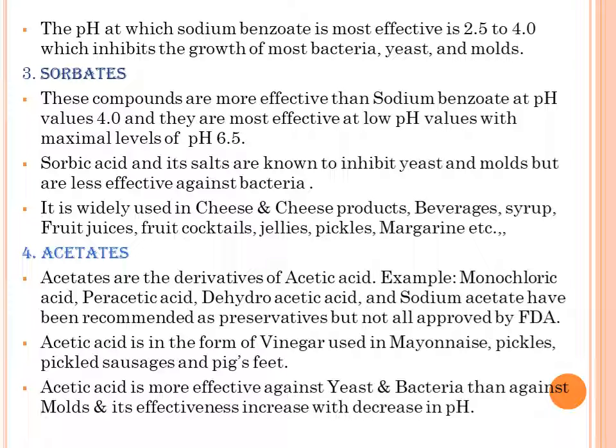Acetic acid is more effective against yeast and bacteria than against molds, and its effectiveness increases with the decrease in pH. Sodium diacetate is used in cheese spreads and malt syrups, and also in the treatment of wrappers used on the bottles.